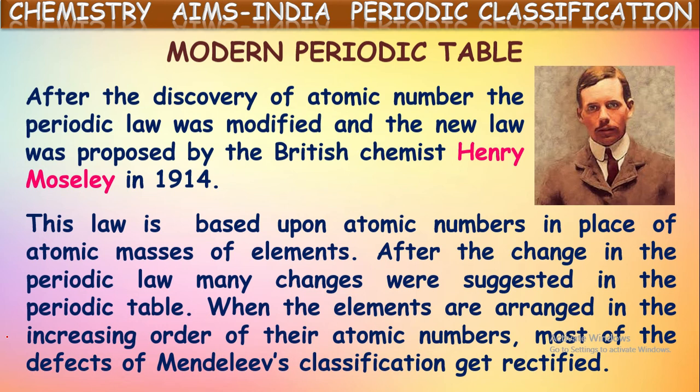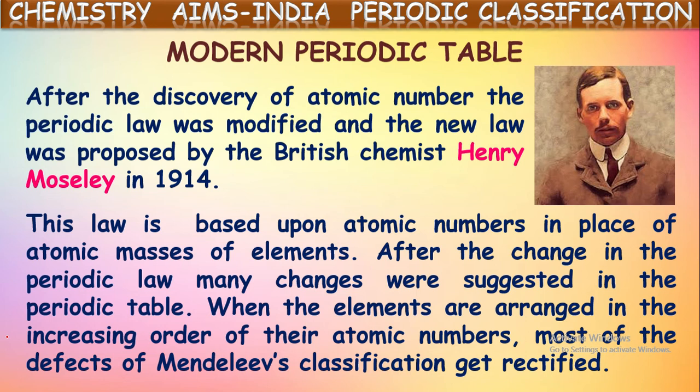When the elements are arranged in increasing order of their atomic number, instead of atomic mass, he wrote all the available elements in the increasing order of their atomic numbers. Then most of the defects of Mendeleev's classification get rectified. So by this, most of the drawbacks which were there in Mendeleev's periodic table were rectified.